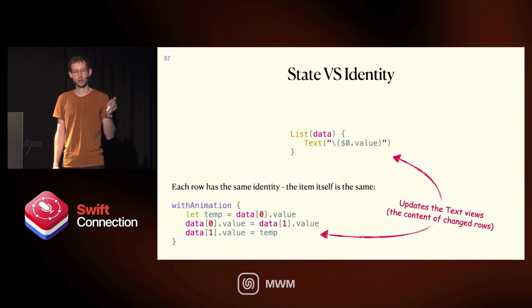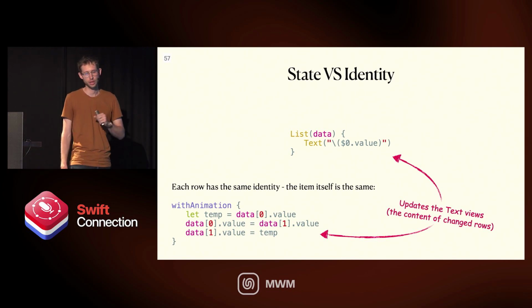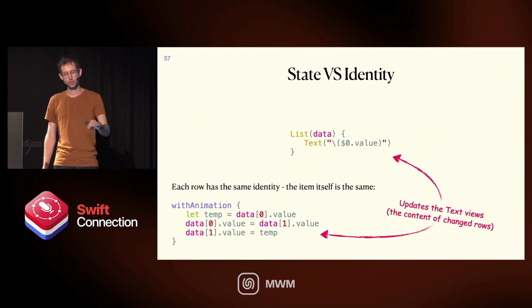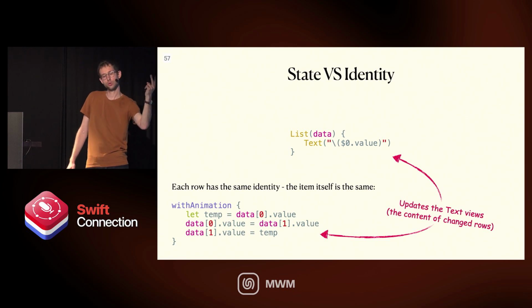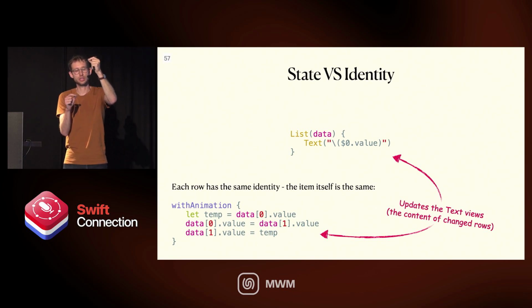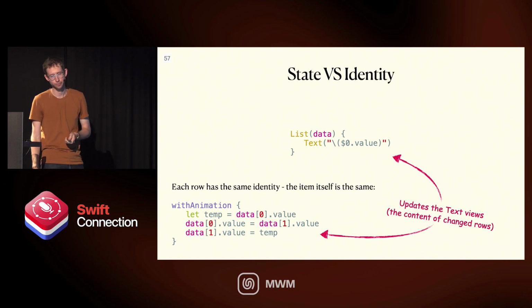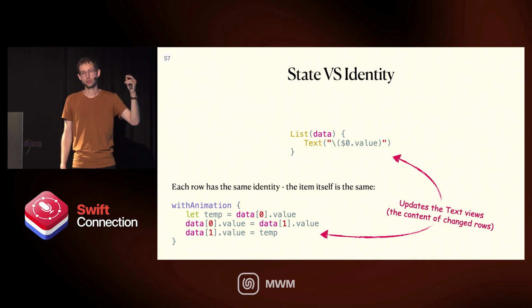At some point, we want to update the data. And let's say that we want animation because we want the app to look great and be animated. So the code here is just a weird way to basically swap the first and the second value. We grab the value at index 0, we give 1 to 0, and then we give the temporary to 1. So we basically swapped the values inside the model between 0 and 1. That means that if the values were numbers, like 0, 1, 2, 3, you would see that the top row, suddenly the number changes, and the second row, the number also changes. And that's exactly what you can see.